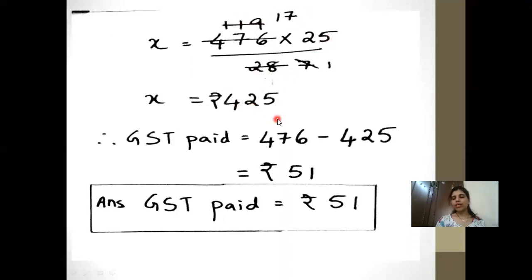Now this 425 is the cost price, okay, without GST. So the price that the buyer or the consumer paid along with GST is 476. So how much GST is applicable? 476 minus 425 will give you 51 rupees. So GST paid is 51 rupees. Now this is your final answer.